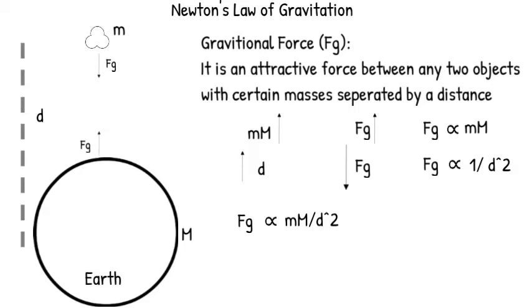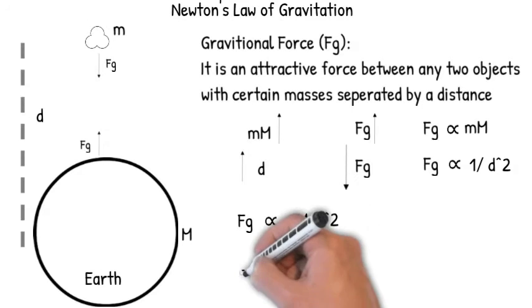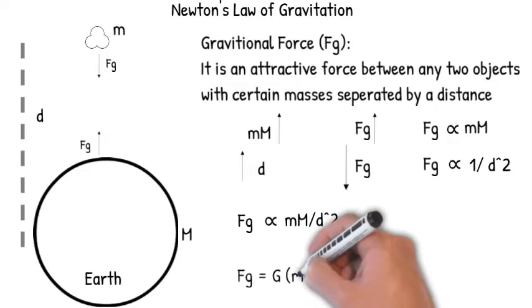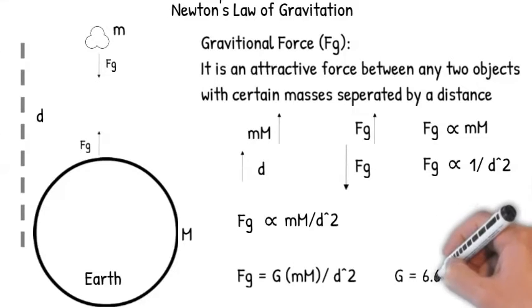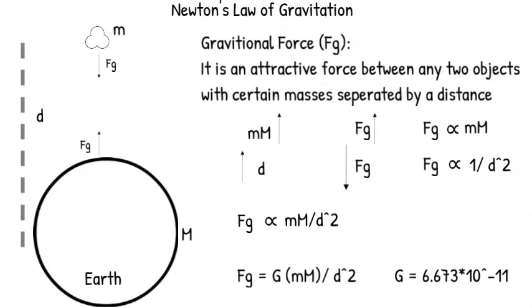Now, to get the exact value of the gravitational force Fg, an equation has been developed where they have found out the value of the gravitational constant G. The value of the gravitational constant G is provided as such.